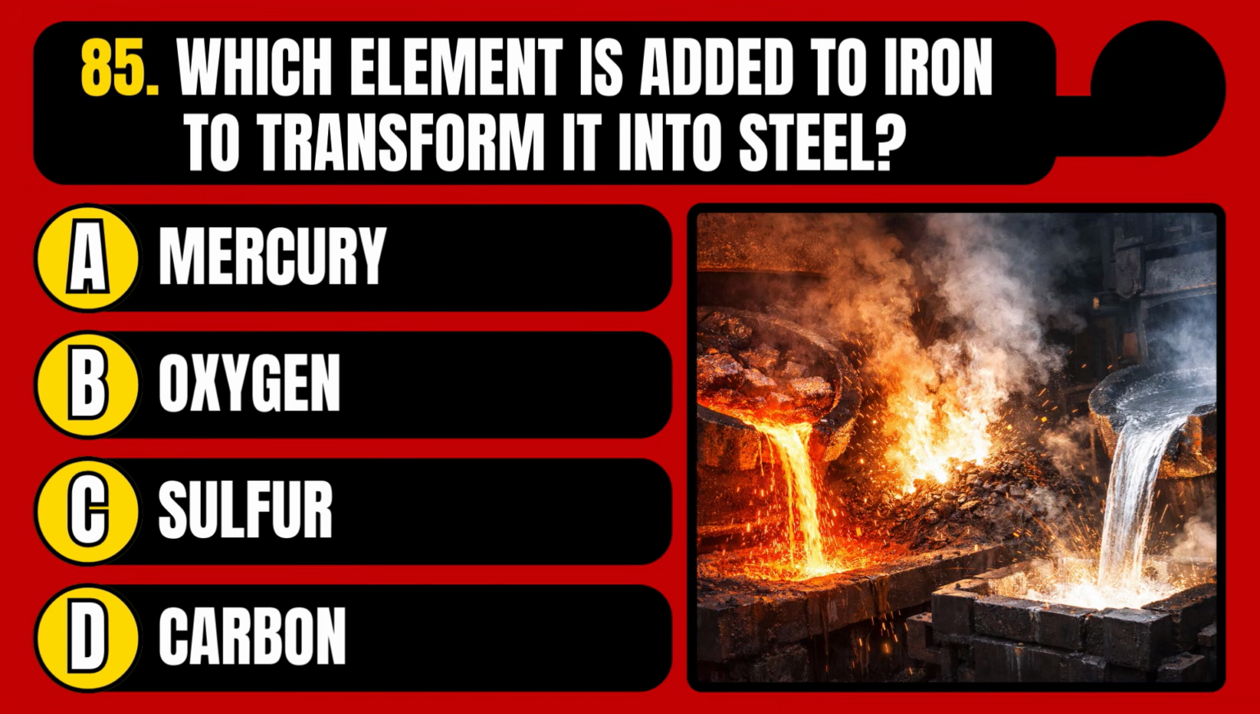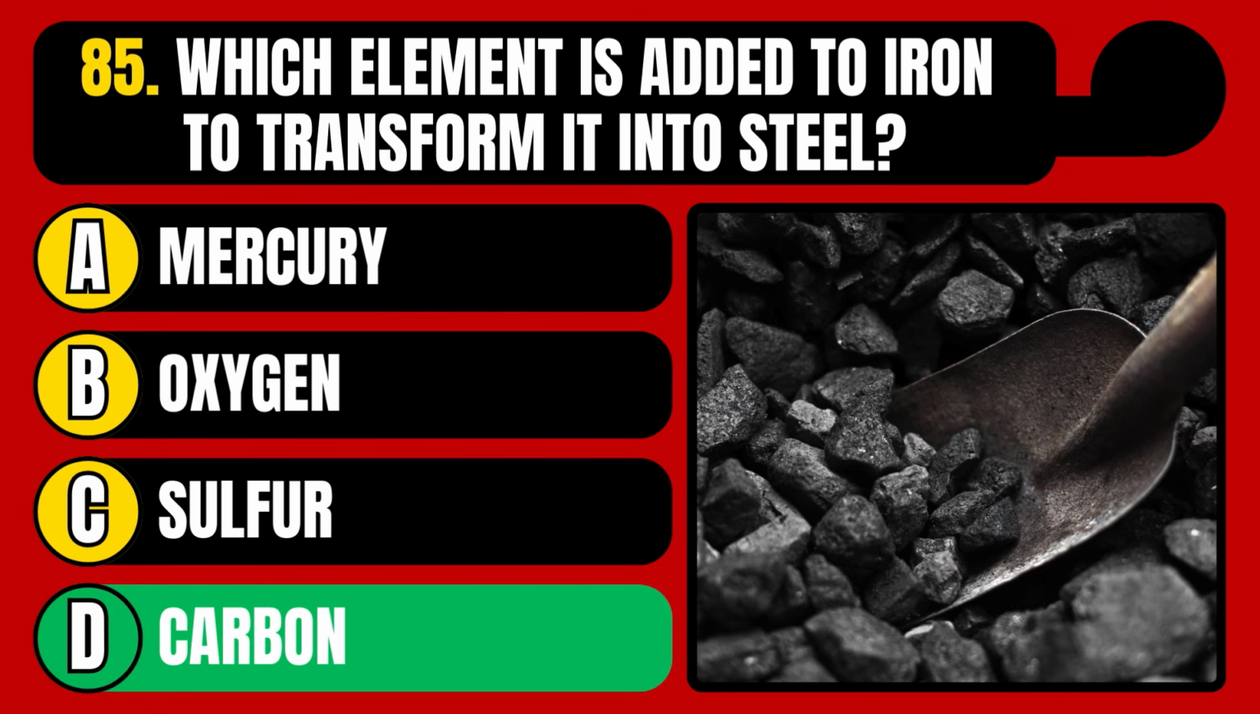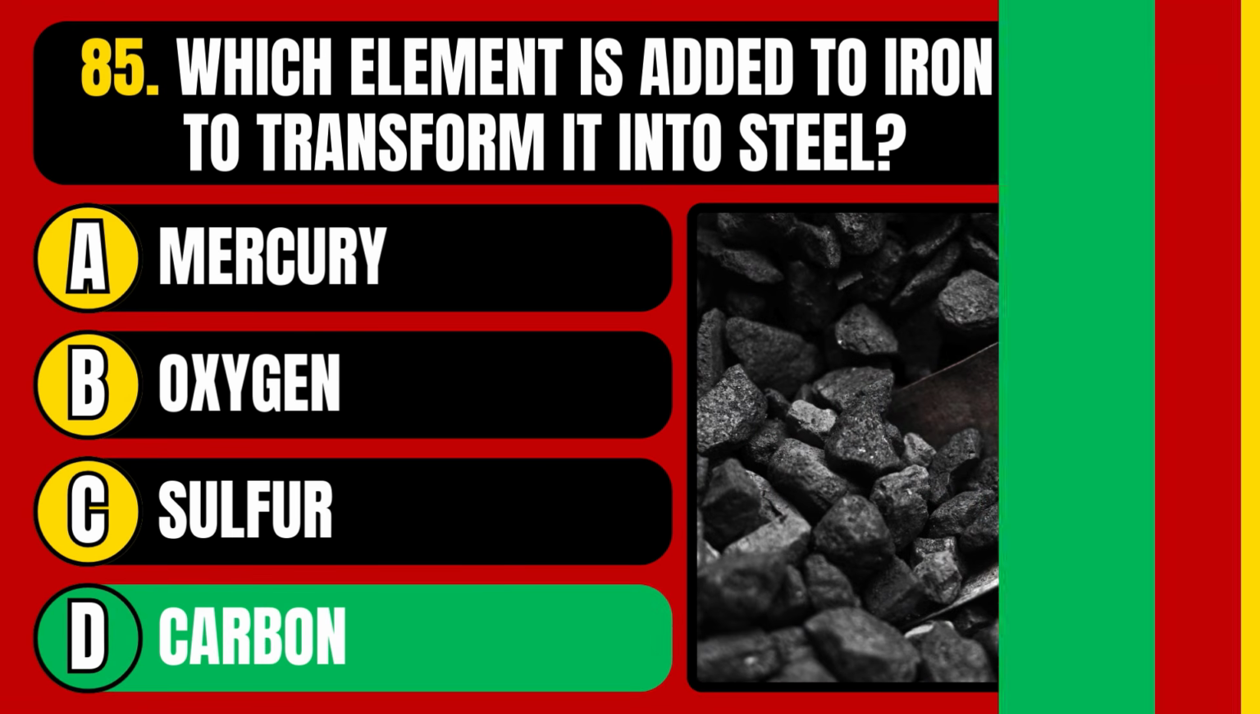Which element is added to iron to transform it into steel? Mercury, oxygen, sulfur, or carbon? The correct answer is option D, carbon.